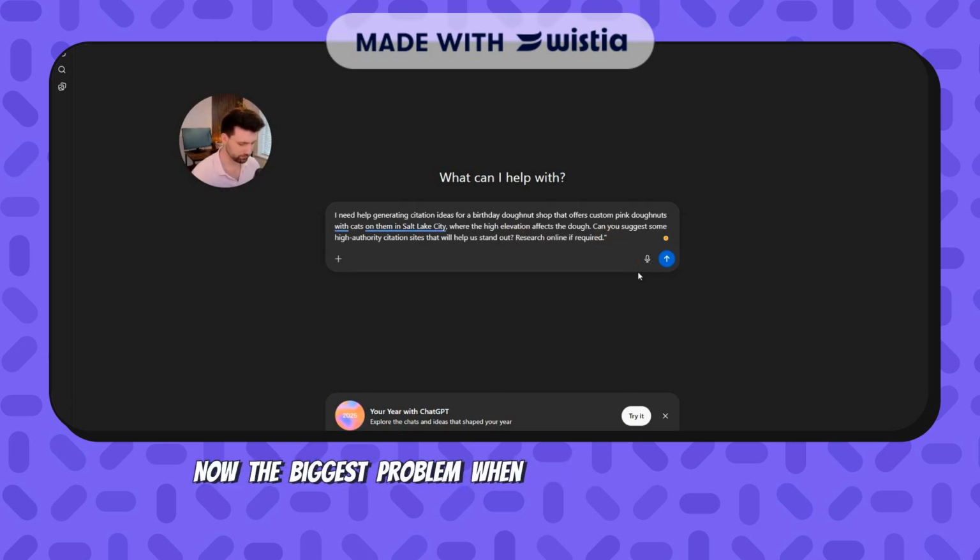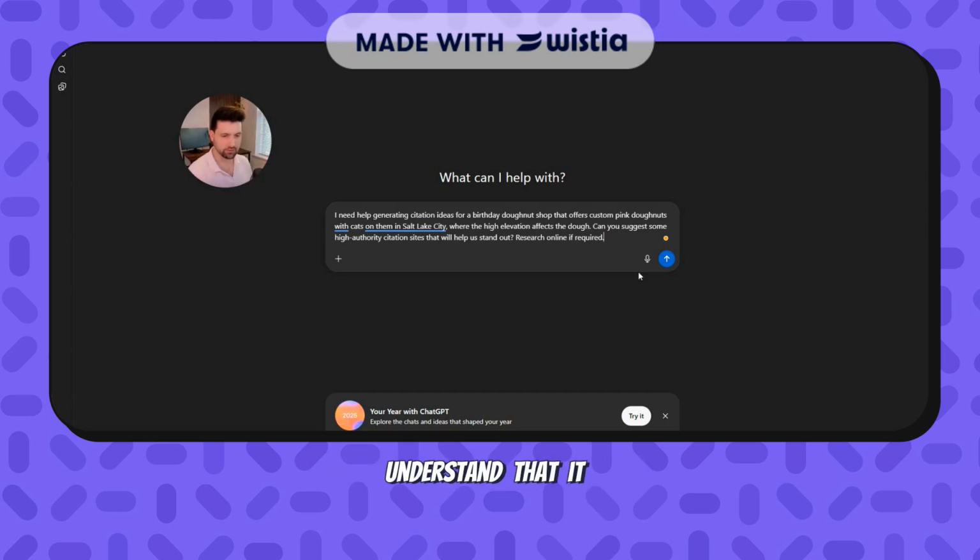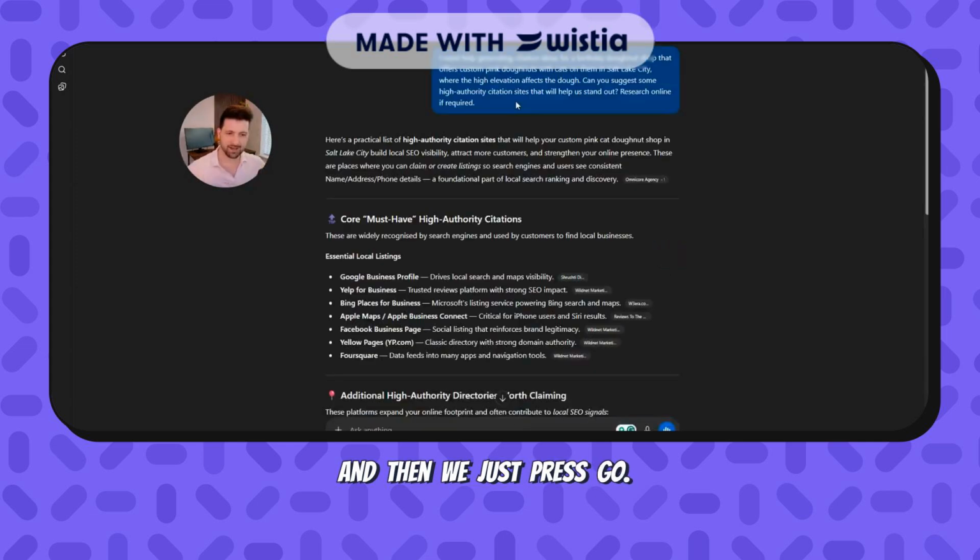Now, the biggest problem when people research this is they'll just ask GPT, like, give me some citations, but you need to prompt it to understand that it can use live online data, else you're going to be using out of date stuff. So all we do is put on the end, research online if required, and then we just press go. And there you go.